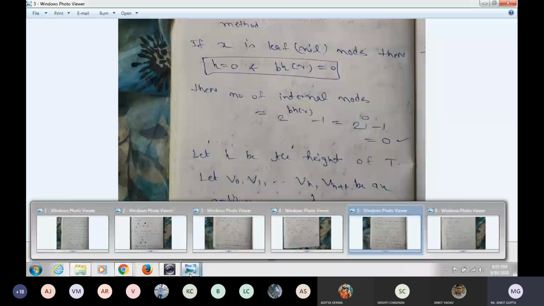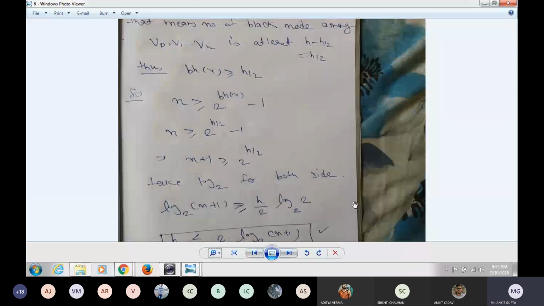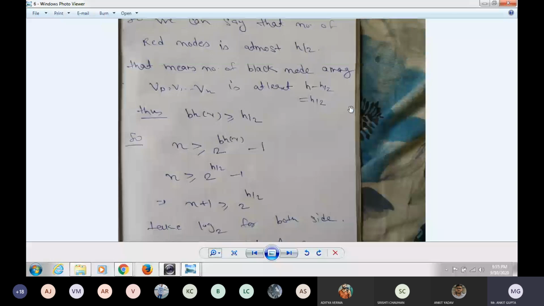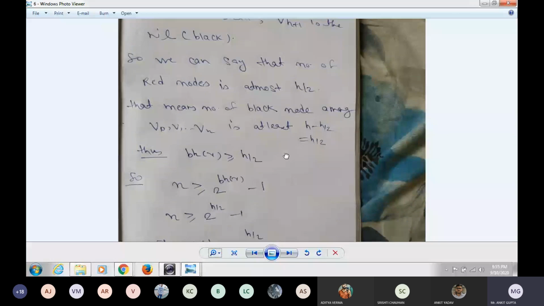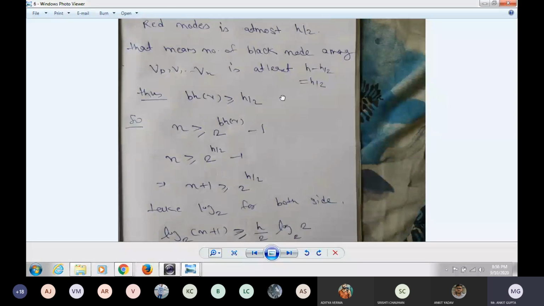It is easy, there is nothing difficult in this. So in the arbitrary tree, the number of red nodes will be at most h by 2. So we can find the black nodes also, at least h minus h by 2. Suppose h is the total number of nodes, then with h minus h by 2 we can prove it by taking log and so on.